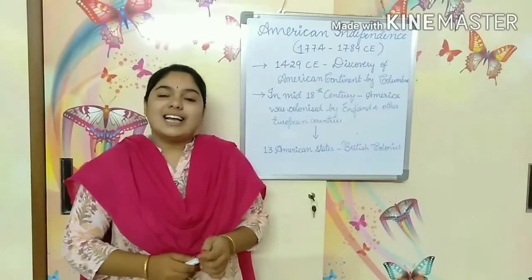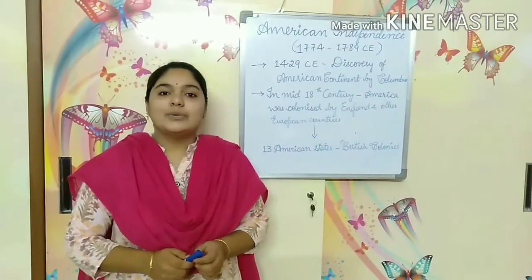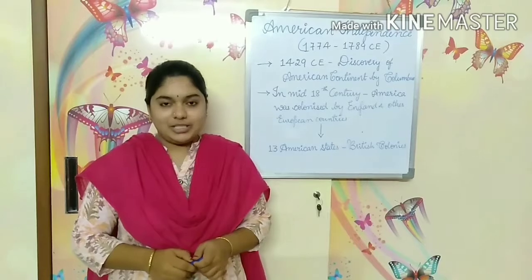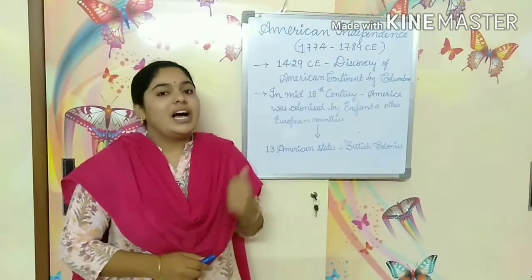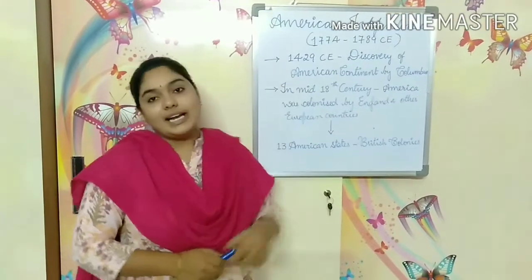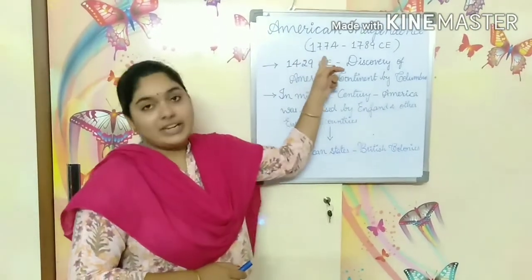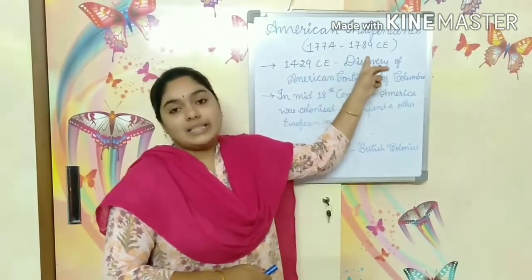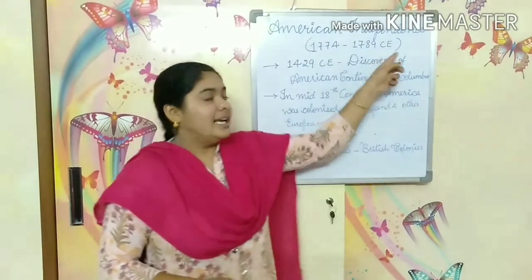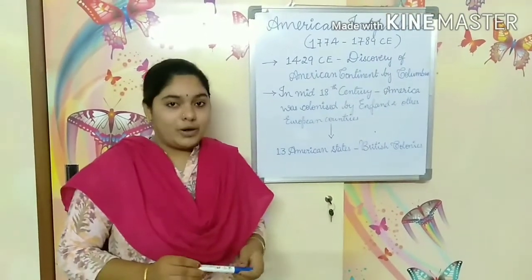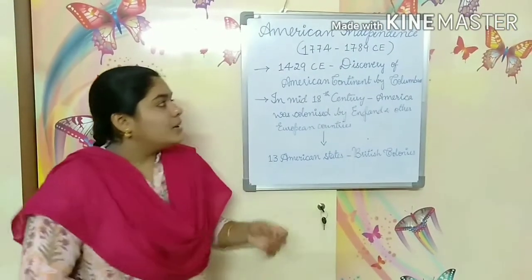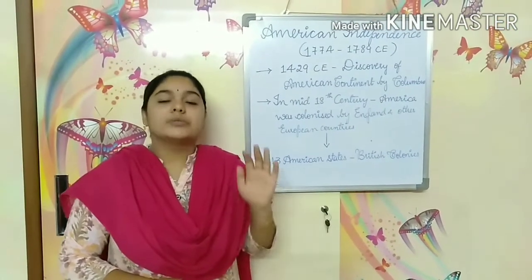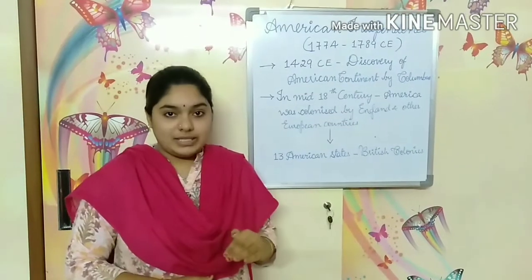Hello all. In the last class we discussed England's Glorious Revolution, so we have done that topic completely. Now we are moving on to American independence, that is from 1774 to 1789 CE. CE, what is CE? I already told you in the last class, Common Era. Okay.